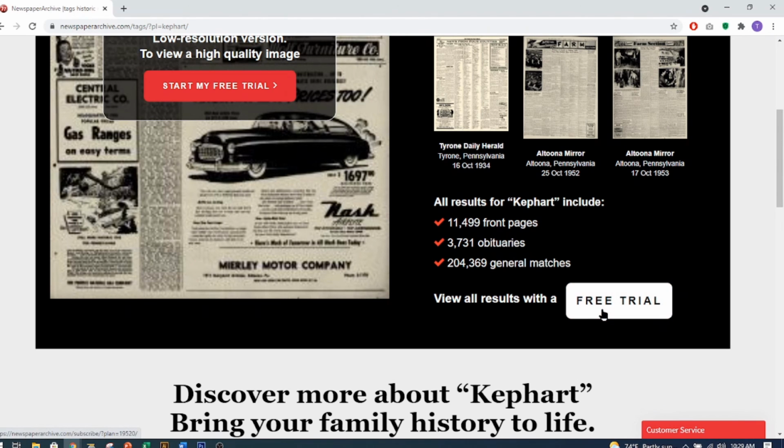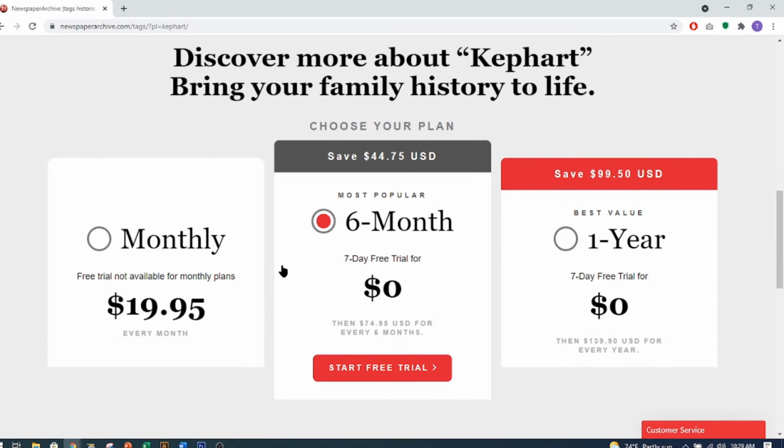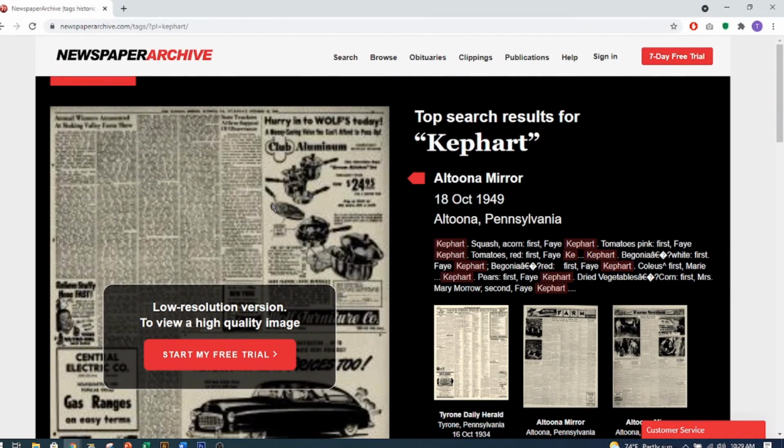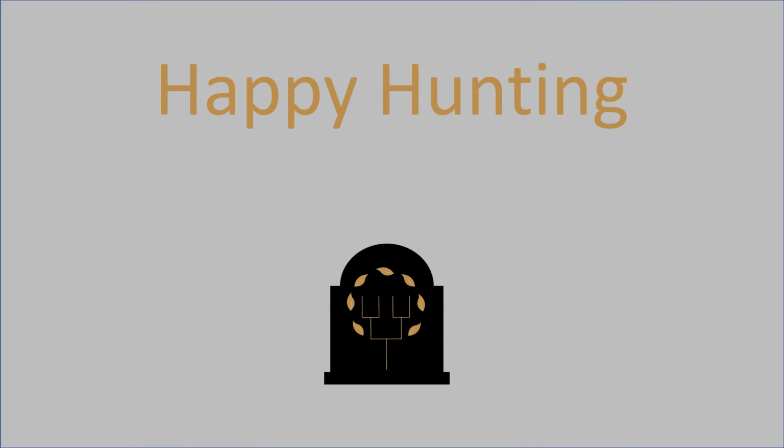And then you can start your free trial if you want to try this out. And this one actually tells you how much. Oh, anyways, $19.95 a month. But these newspapers, you could probably spend all day long reading them and finding information. Anyways, have fun searching the newspapers. I hope you find some great finds. Happy hunting!